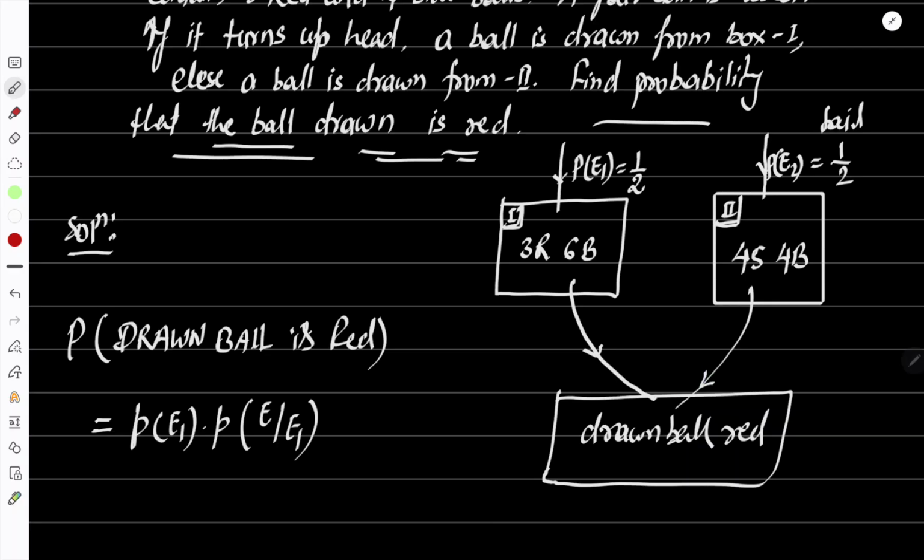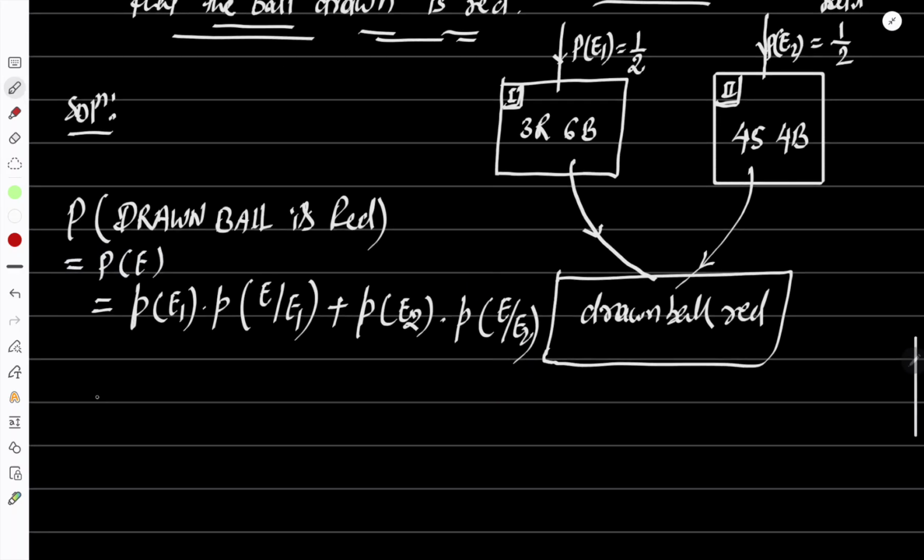So there are two possibilities: probability of E1 into probability of E when E1 has already occurred, or else you draw the ball from the second box. Second box means first you go through the E2 path. So probability of E2 into probability of E when E2 has already occurred. This is what we call probability of E. Hope it is very clear.